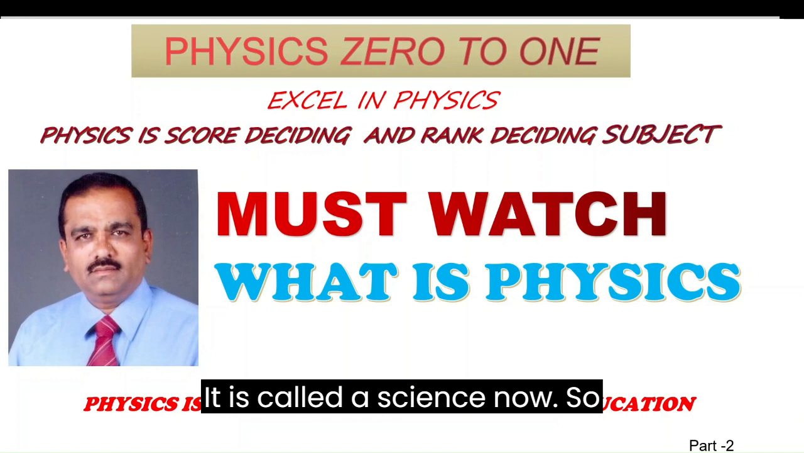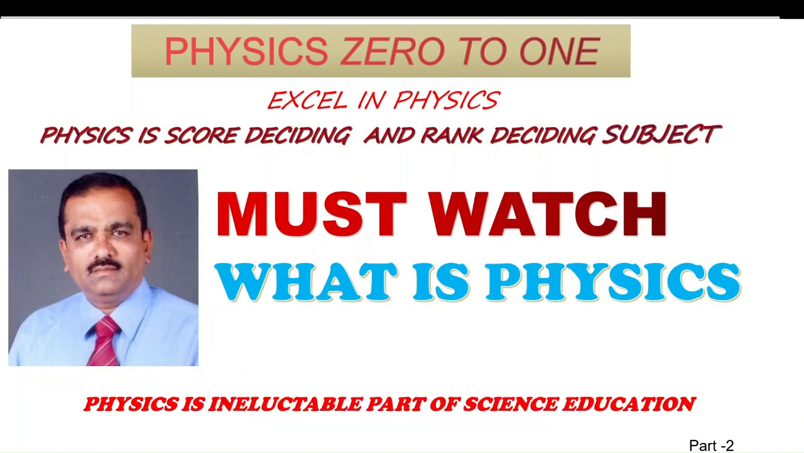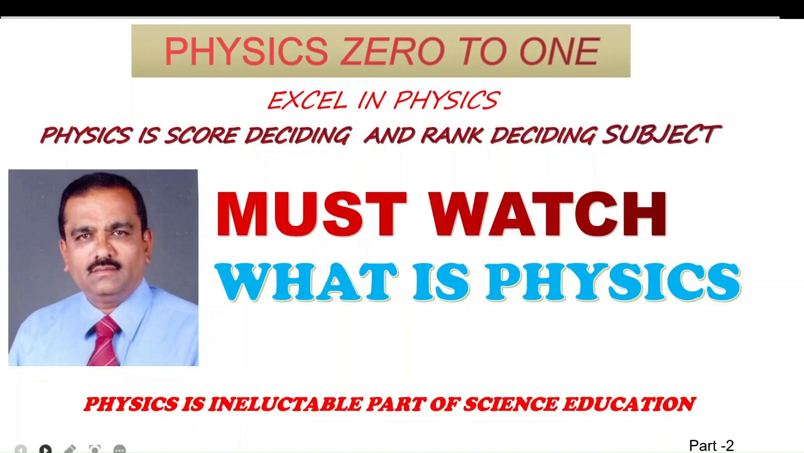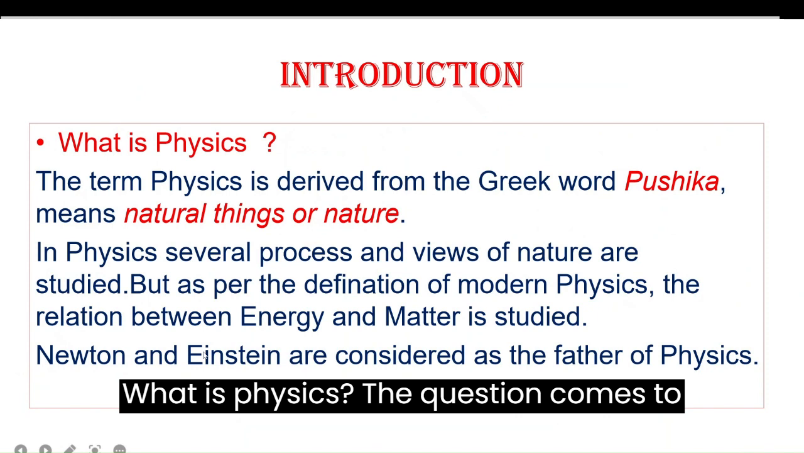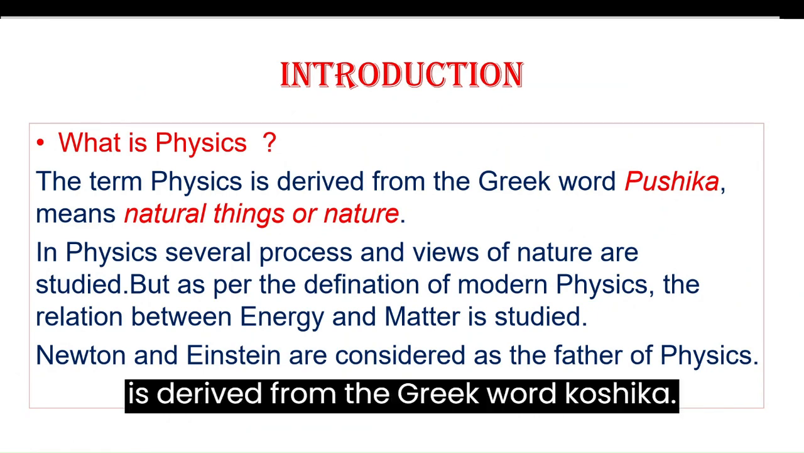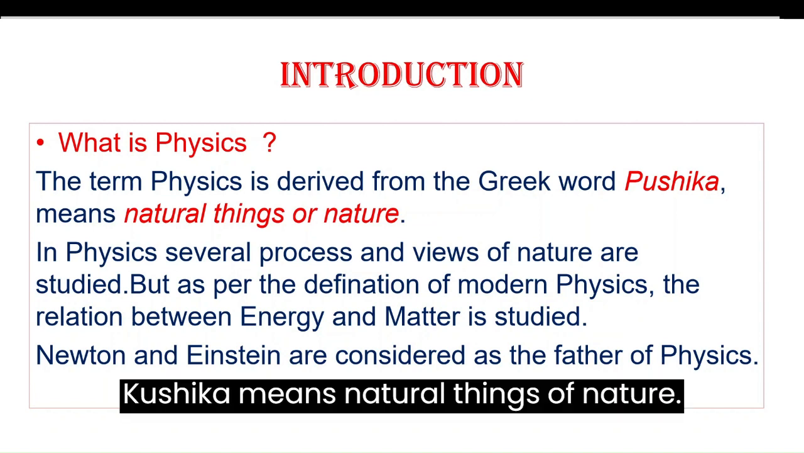Want to know anything, it is called science now. The next we are going for what is physics, and we know what exactly the definition of physics is. Now here, what is physics? The question comes to our mind. The term physics is derived from the Greek word physika. Physika means natural things or nature.